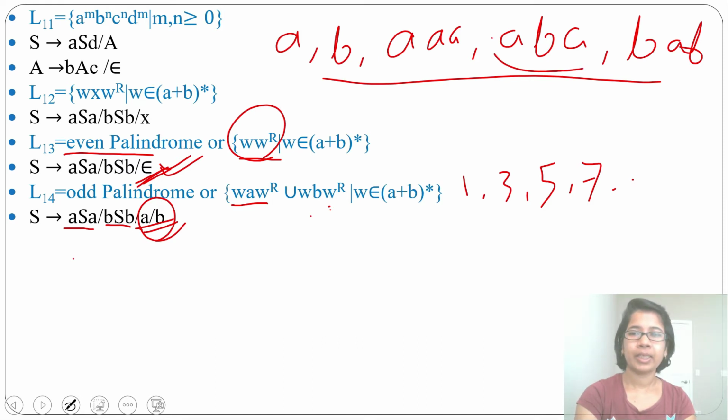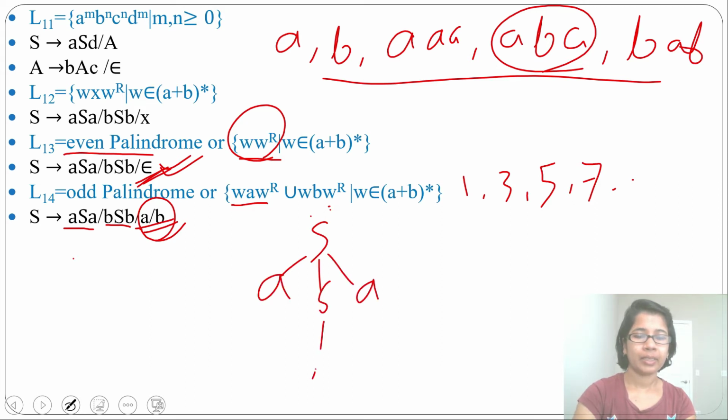Suppose you want to generate ABA. From S you can derive ASA. Then from S you can derive B. You got ABA.